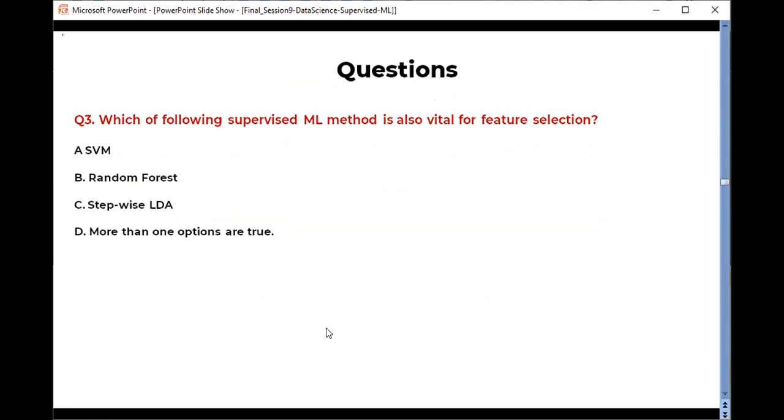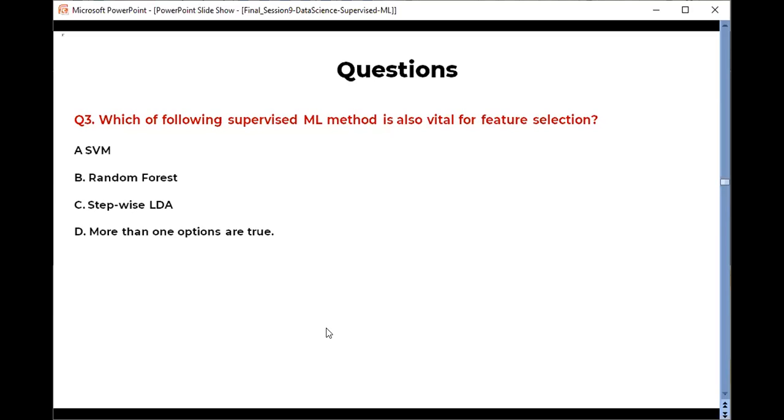Which of the following supervised machine learning algorithms is also vital for feature selection? Option A, SVM; B, random forest; C, stepwise LDA; D, more than one option is true.